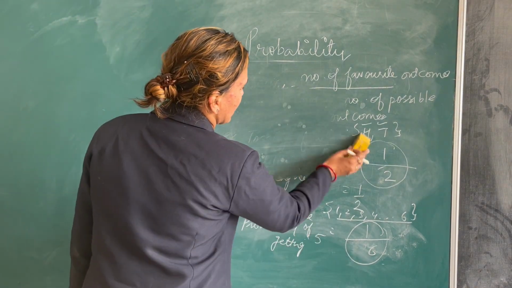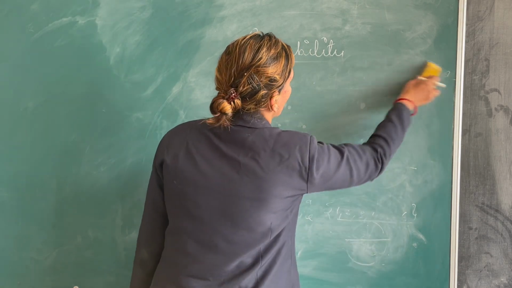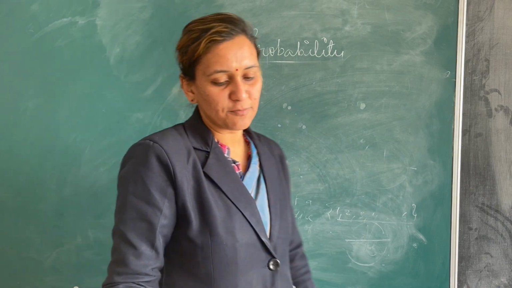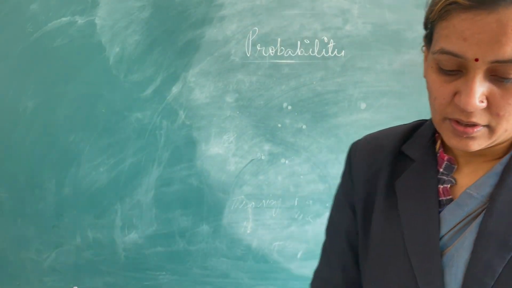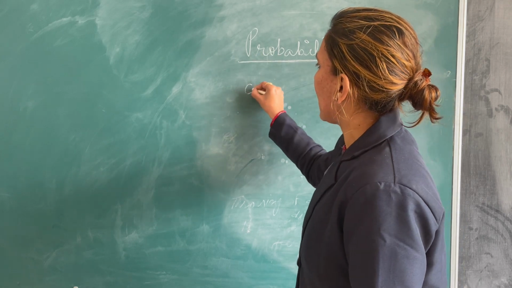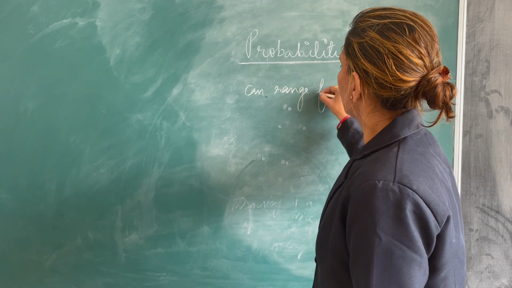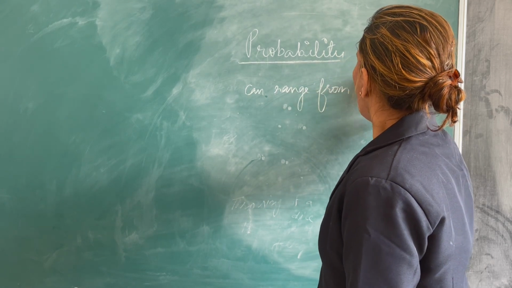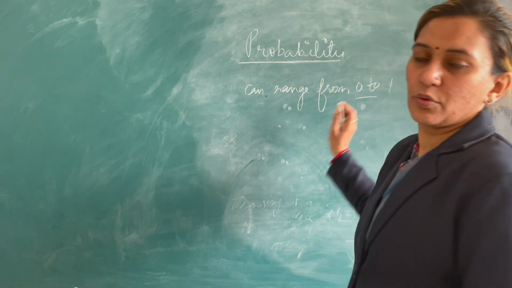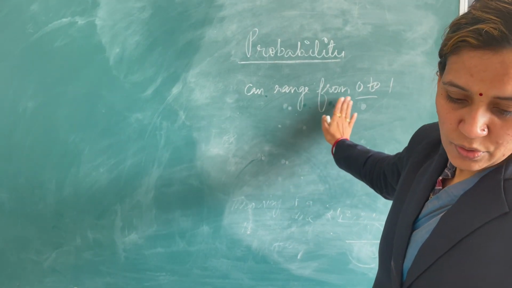So this is how we can calculate the probability of any outcome of an experiment. Now, the next important thing is that the value of probability can range only from 0 to 1. Right? Not less than 0, not more than 1.